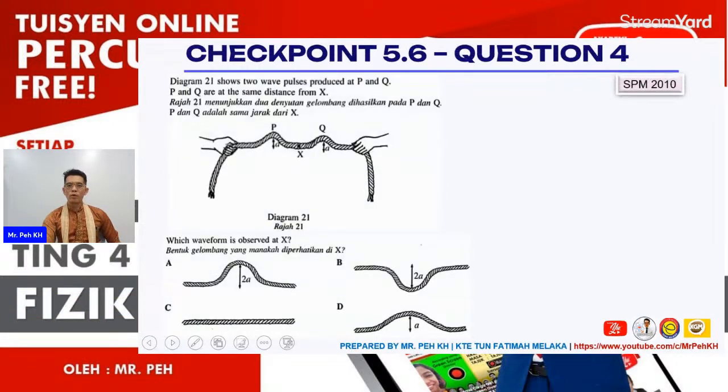Question number 4 is also regarding learning standard 1.